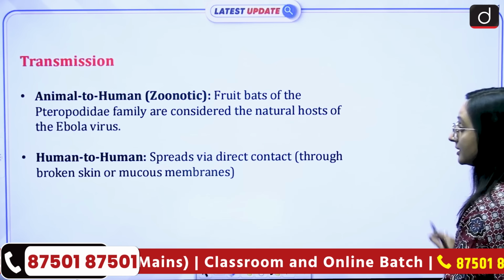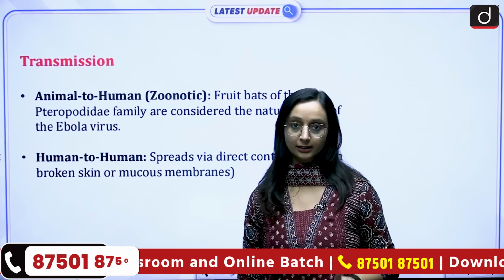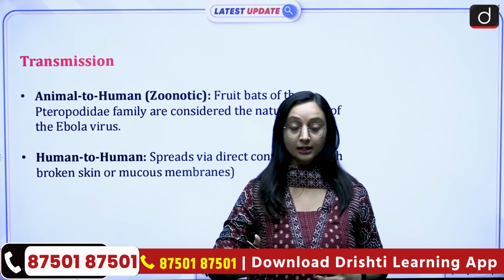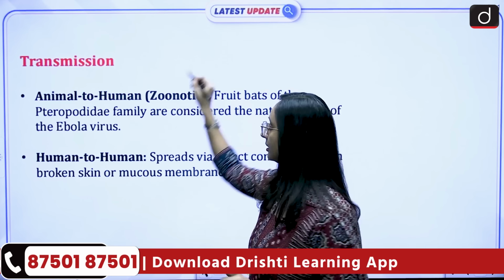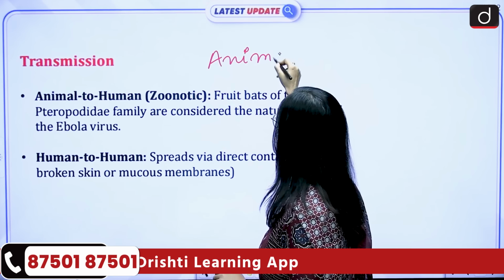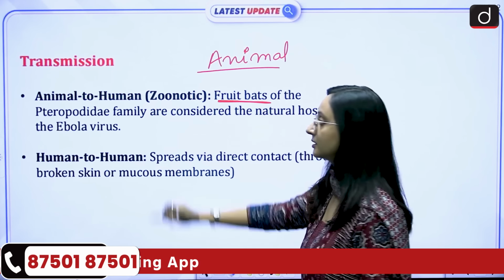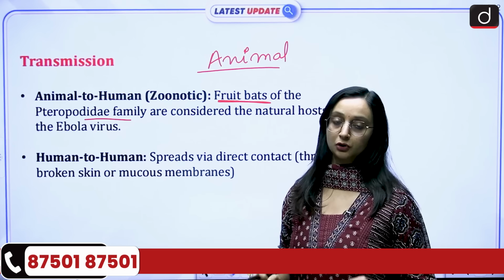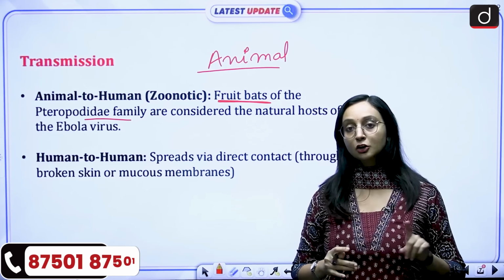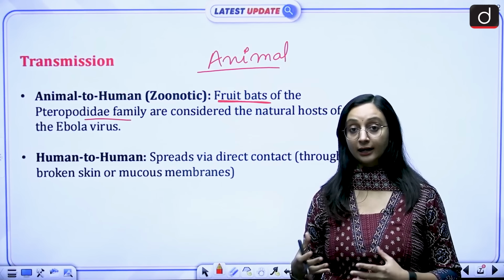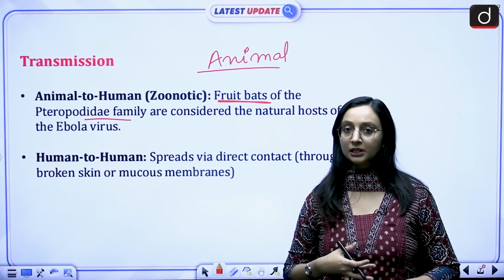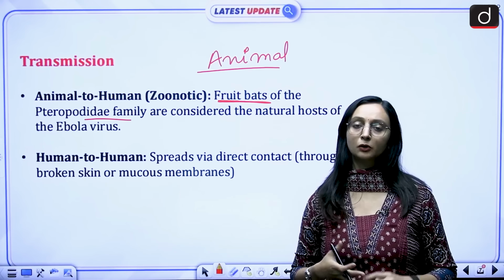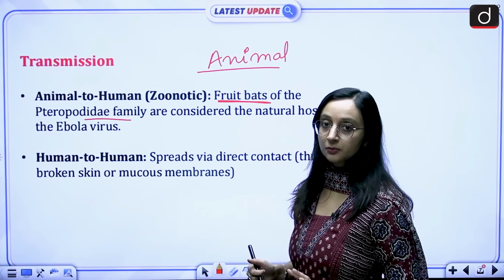Then when we talk about its transmission, this is a zoonotic disease. Zoonotic disease meaning that it originates in animals, and from animals it actually affects humans. Okay. So we see animal to human transmission, and here fruit bats of the Pteropodidae family are actually the natural hosts of the Ebola virus. So from fruit bats, it can actually spread to other animals also, like primates that we saw, monkeys and apes. Then it can also spread to porcupines. It can also spread to forest antelopes. So animal to animal transmission can also happen.